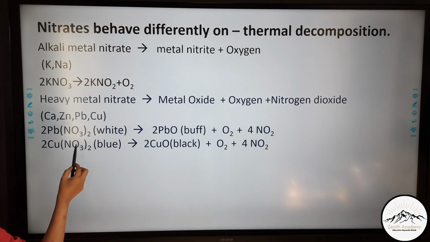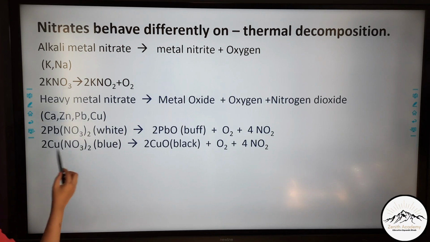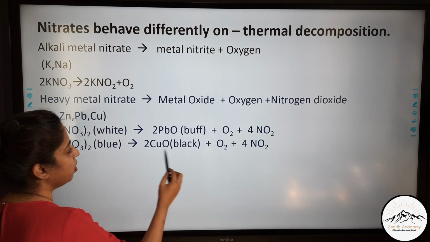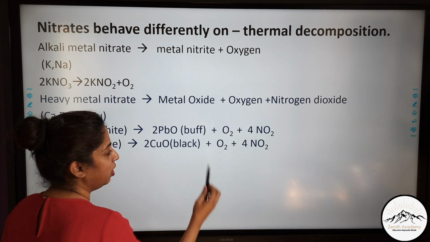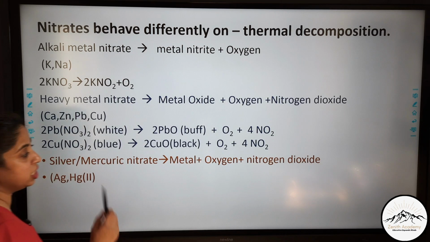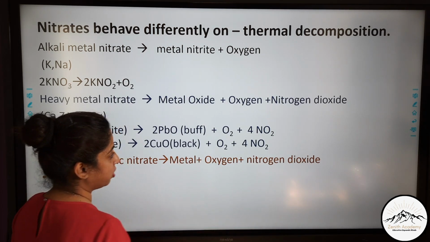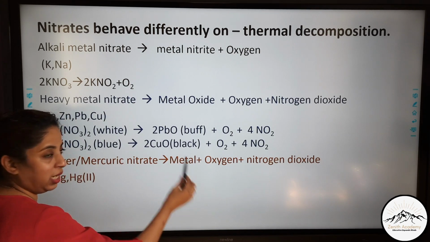So here are the examples. Lead nitrate forms lead oxide, oxygen and nitrogen dioxide. Copper nitrate, which is blue, forms the black copper oxide, oxygen and nitrogen dioxide. Now silver and mercuric nitrate, which are very low in the reactivity series, form metal, oxygen and nitrogen dioxide. So it forms metal directly.